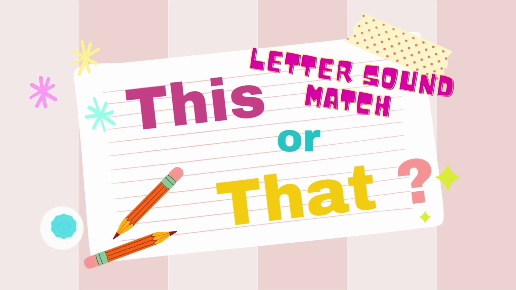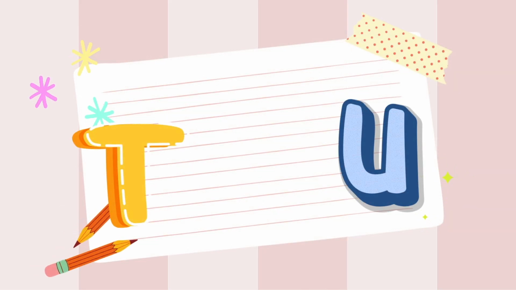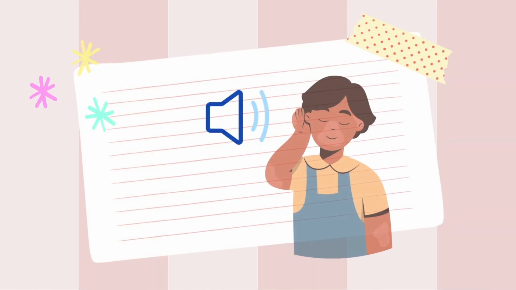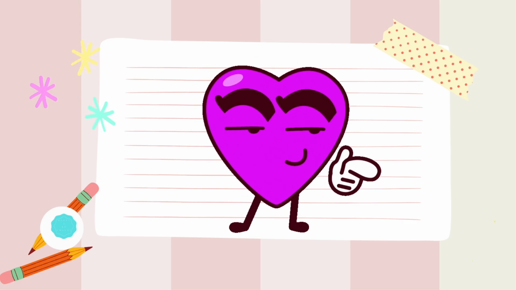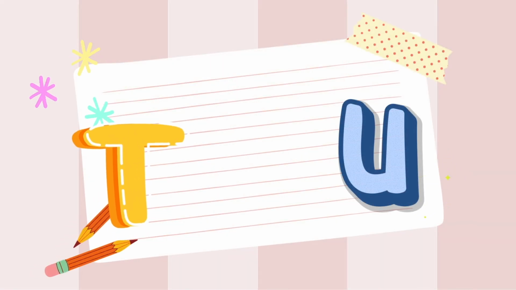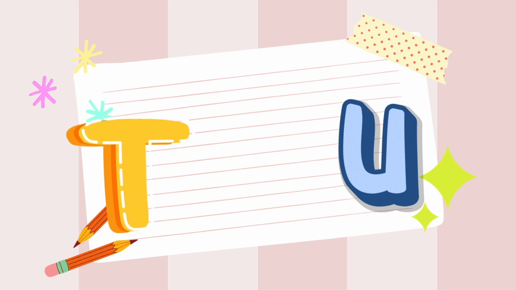Welcome to This or That. Letter sound match with letters T and U. Listen to the word's beginning sound and move toward the letter that matches that beginning sound. T goes T, T, T.